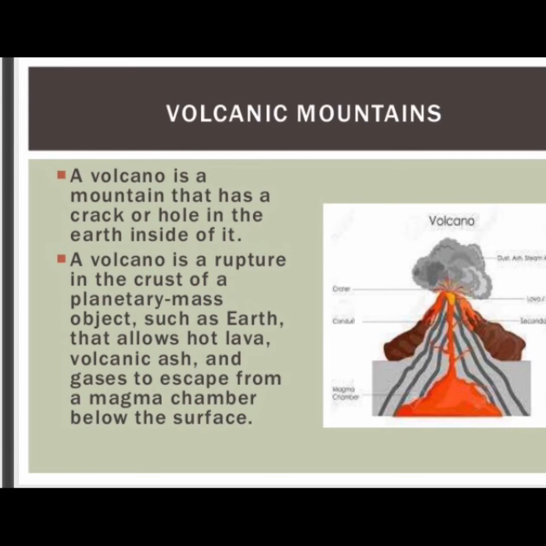A volcano is a rupture in the crust of planetary mass objects such as Earth that allows hot lava, volcanic ash, and gases to escape from a magma chamber below the surface and burst out of the mountain. Such mountains which have volcanic eruptions are called volcanic mountains.